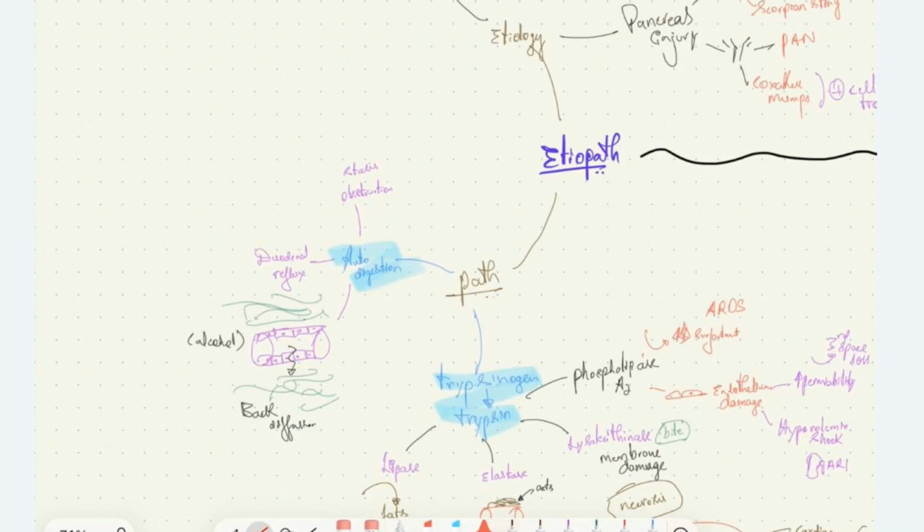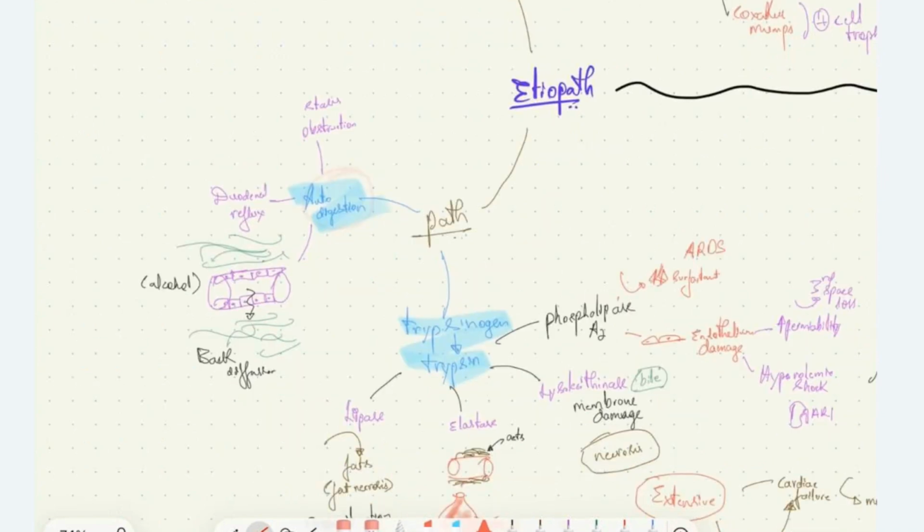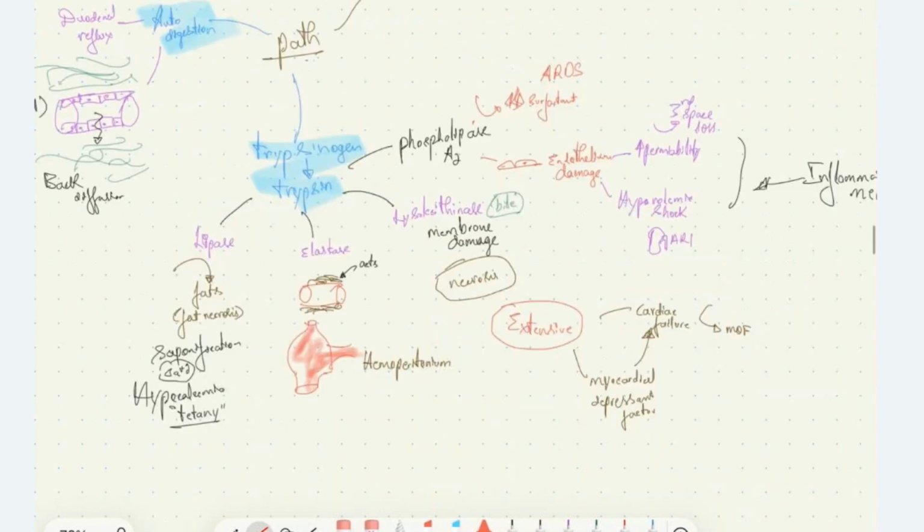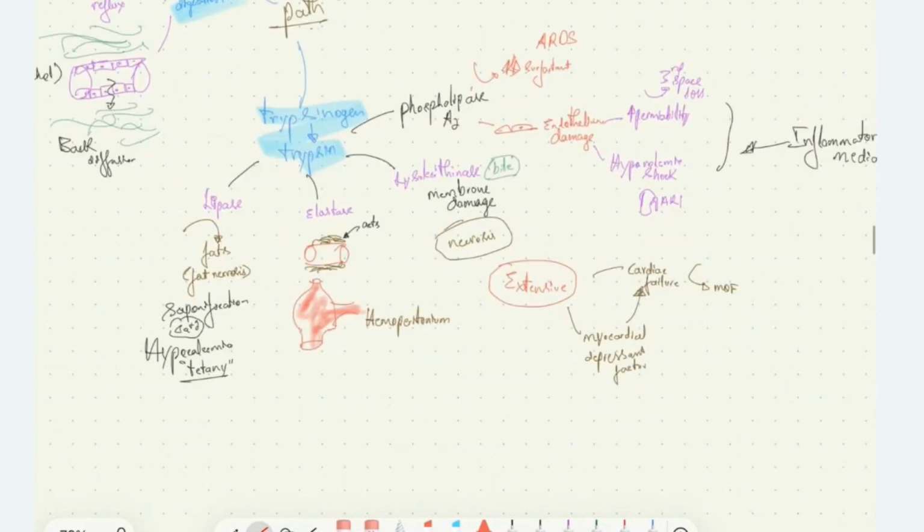This gene mutation causes early onset pancreatitis, meaning pancreatitis in the young population. Now we saw there is autodigestion in this condition, acute pancreatitis. The trypsinogen is converted to trypsin. Now, when trypsinogen is converted to trypsin due to these theories and the causes mentioned above, this trypsin activates lipase enzyme, elastase enzyme, lysolecithinase enzyme, phospholipase A2 enzymes.